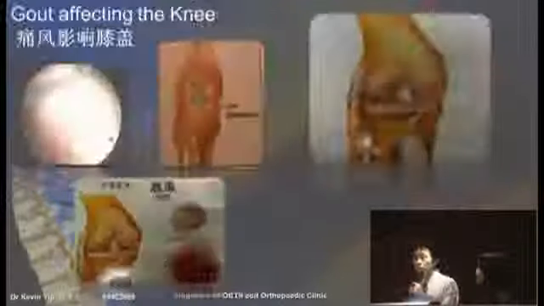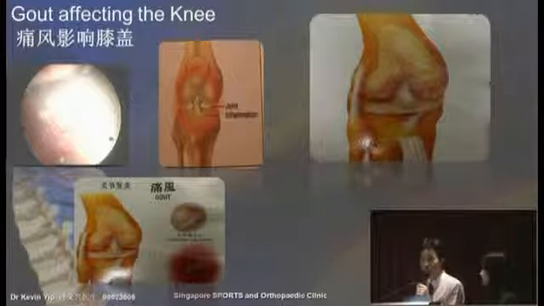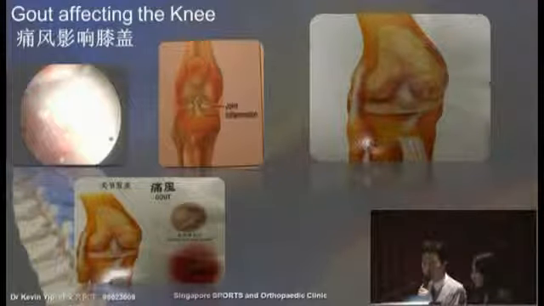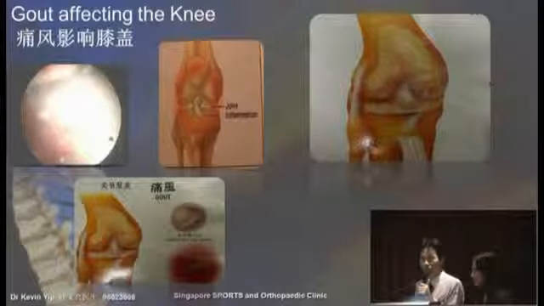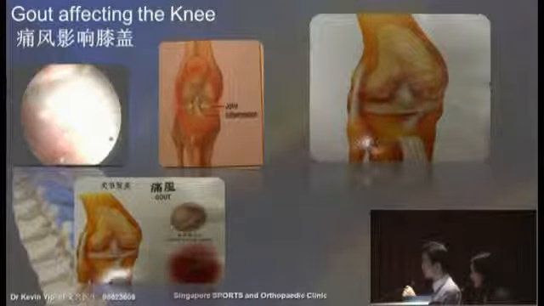Now then, by far, most of these conditions are because of degenerative causes. However, in some cases, it is important to rule out any other causes. One of the common causes for this condition is known as gouty arthritis of the knee.